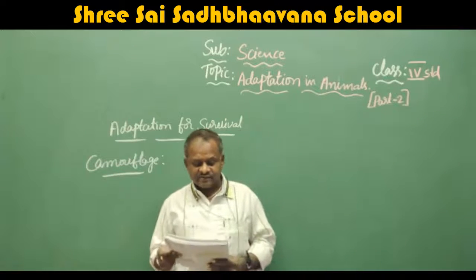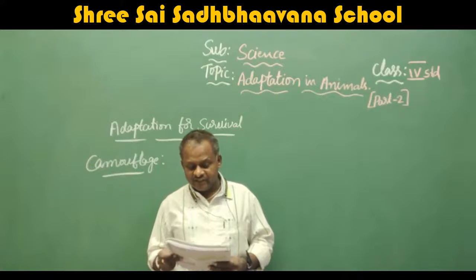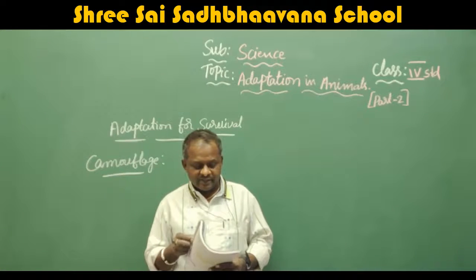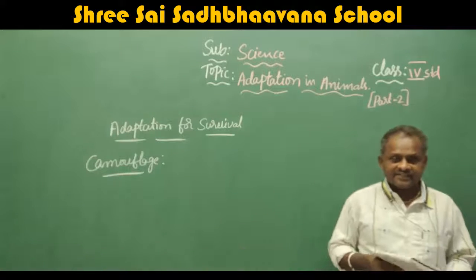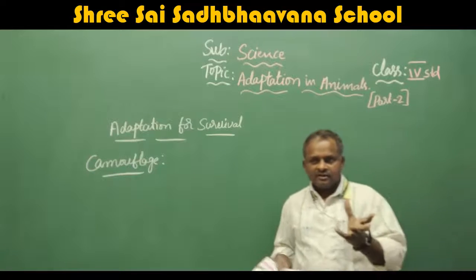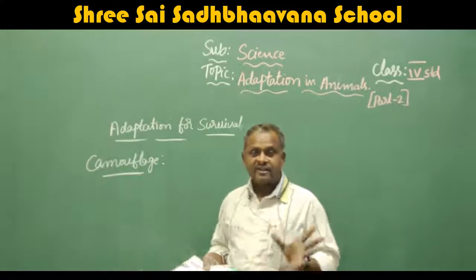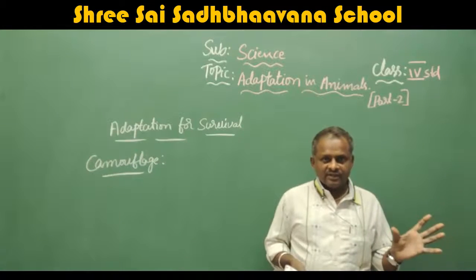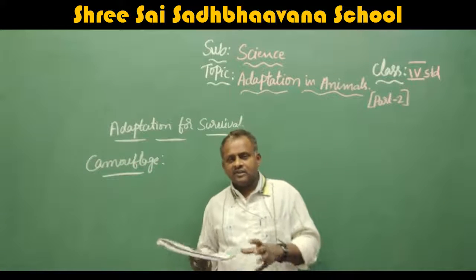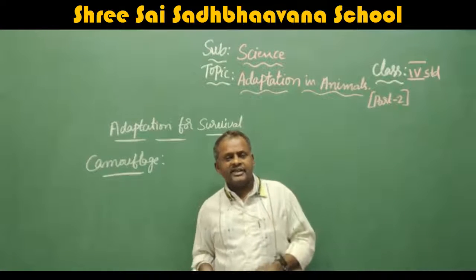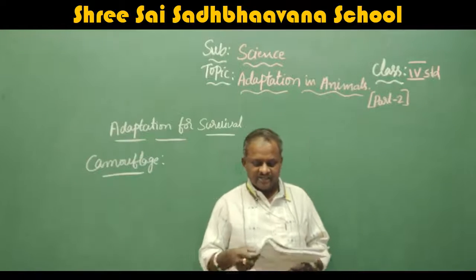Tigers and leopards have stripes or spots on their bodies which help them to merge or mix with the vegetation and grass around them. When the dry grass is there, if some tiger or anything sits, we can't identify them easily. To hide them from the hunters or from other animals, it is very, very useful for these animals.